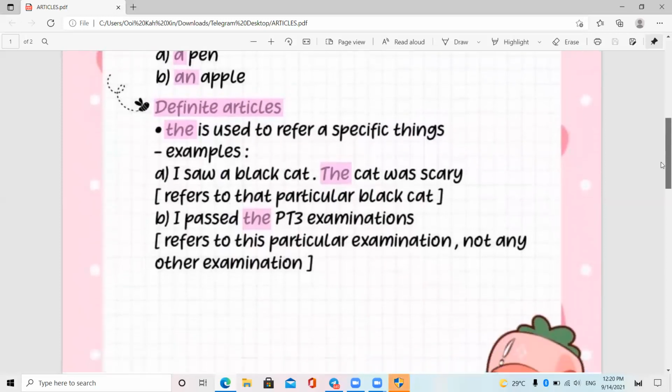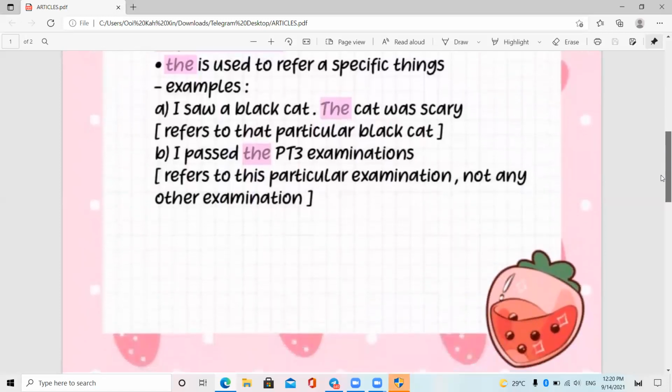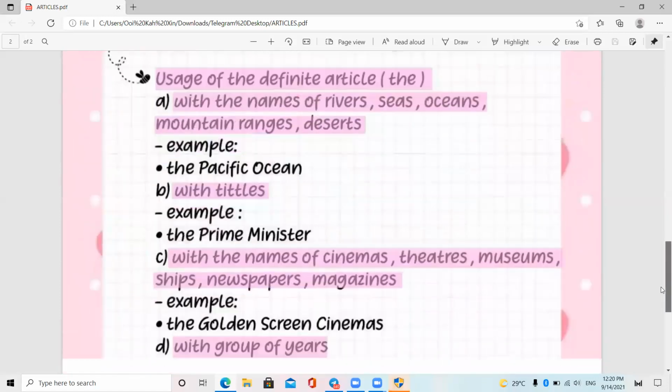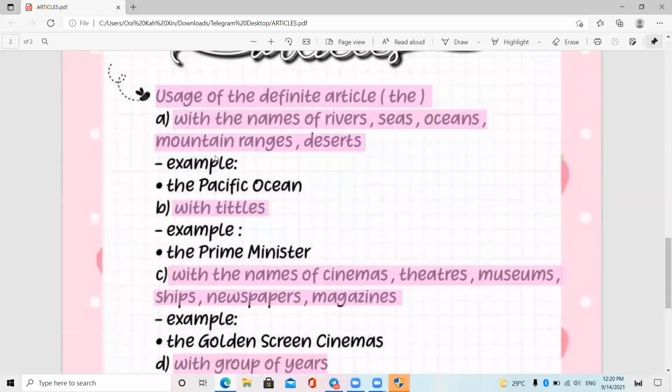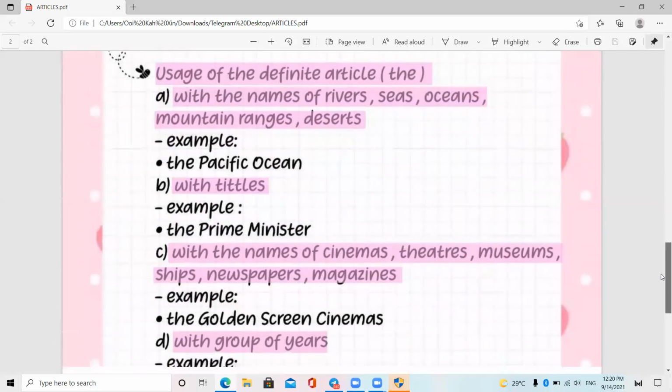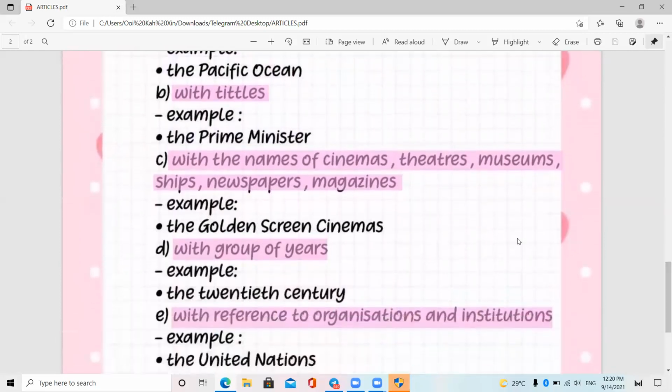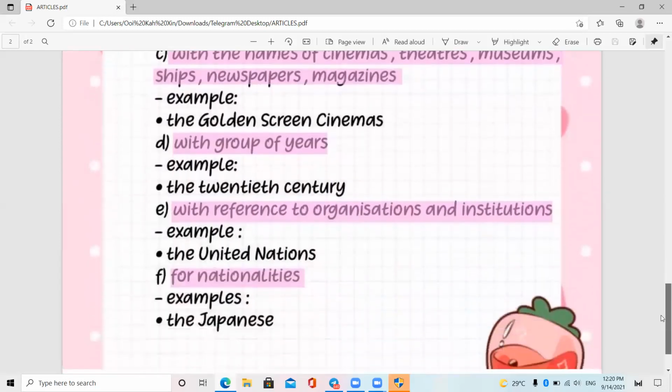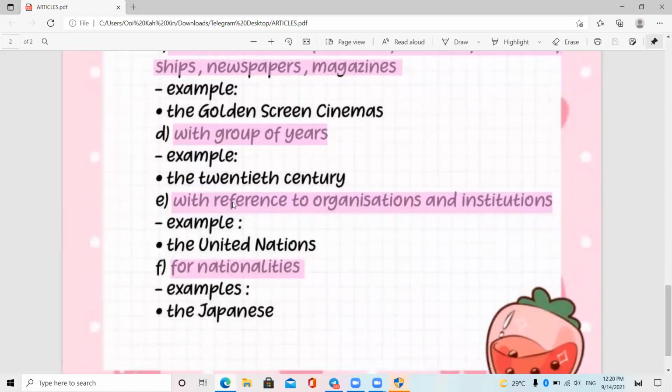Example, I saw a black cat. The cat was scary. I passed the PMR examination. Uses of the definite article: with the names of rivers, seas, oceans, mountain ranges, deserts, and the Pacific Ocean; with titles, the Prime Minister; with the names of cinemas, theaters, museums, ships, newspapers, magazines, the Golden Screen Cinemas; with groups of years, the 20th century; with reference to organizations and institutions, for example the United Nations, UN; for nationalities, example, the Japanese.